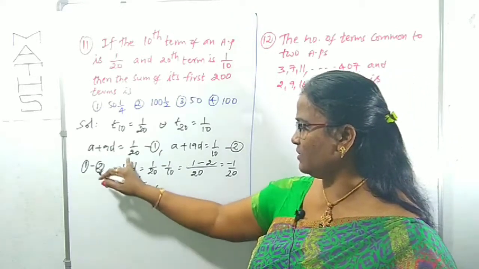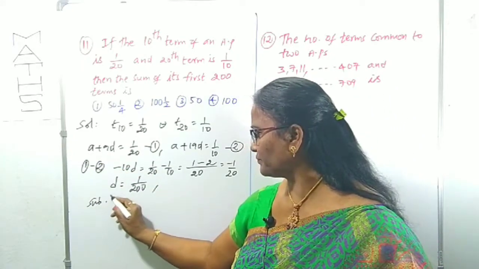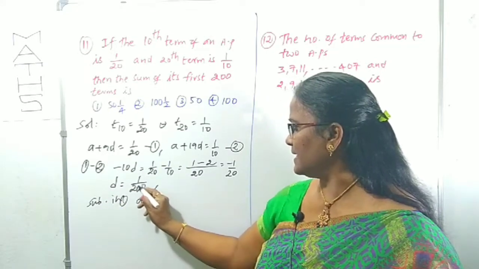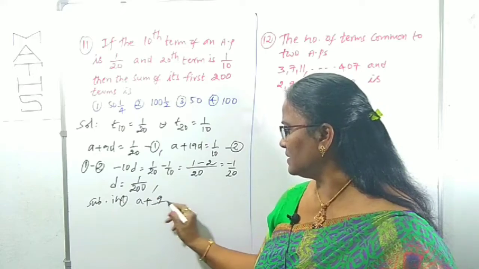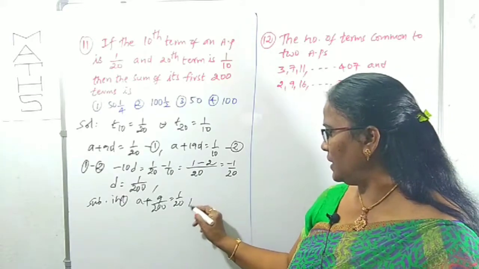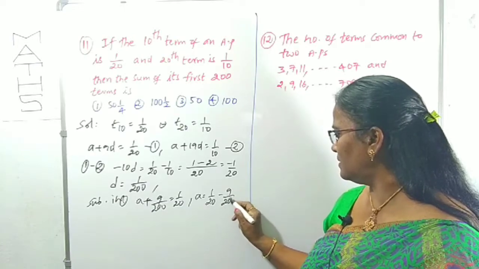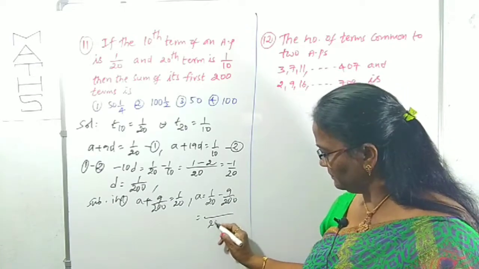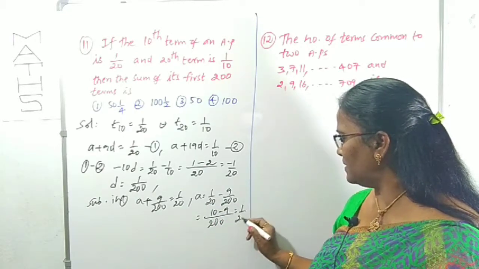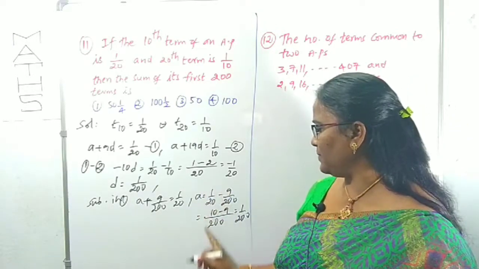We can substitute the D value in either equation 1 or 2 to find the A value. I am substituting in 1, better. That is A plus 9 by 200 is equal to 1 by 20. Now A is equal to 1 by 20 minus 9 by 200. With 200 as LCM, 20 tens is 10, and 10 minus 9 is 1, so 1 by 200. You got A is also 1 by 200. The A and D values are both 1 by 200.